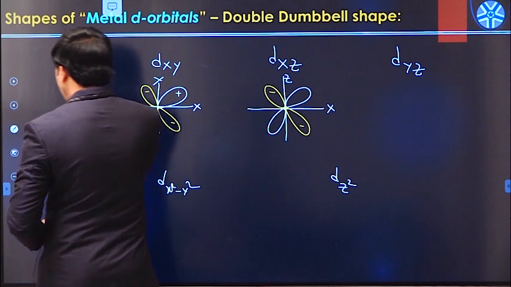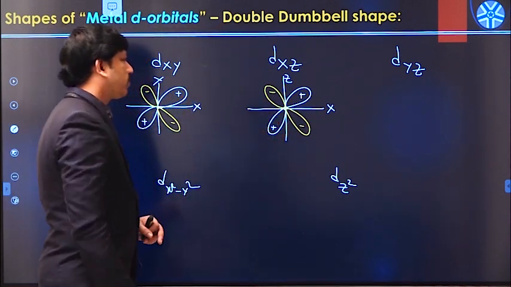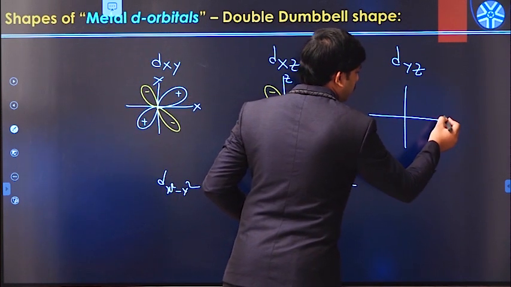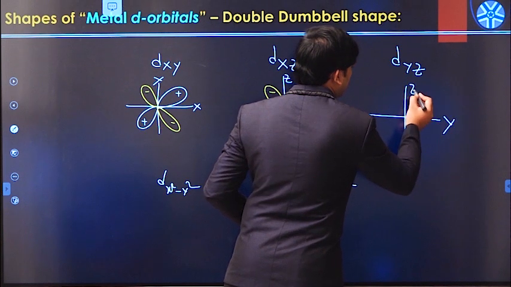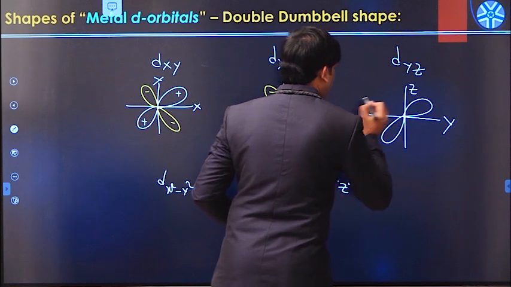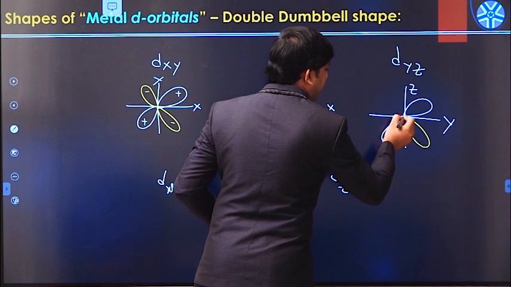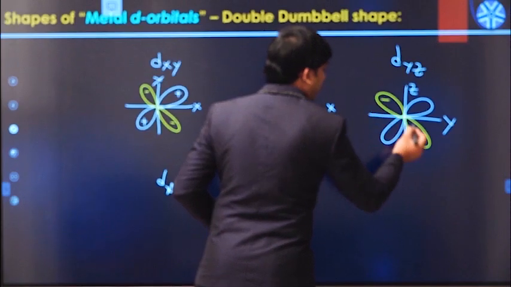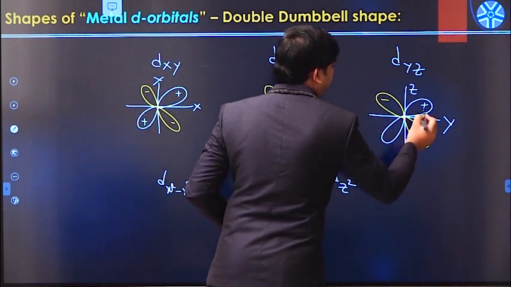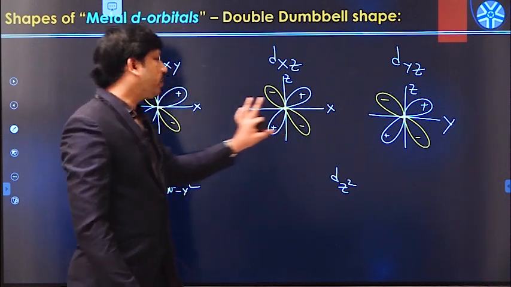So negative and positive like this. So similarly we have a dyz also. So this is y axis, now this is actually z axis. Negative, negative and positive like this. So like this we have 3 different d orbitals in this manner.